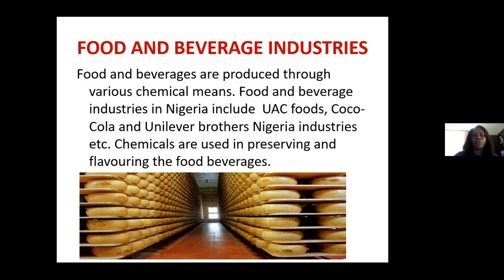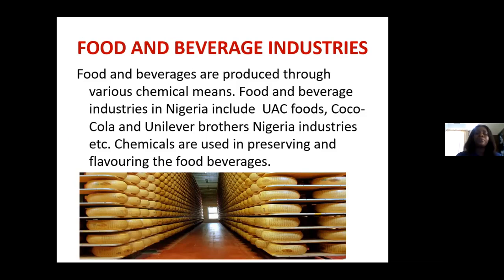We also have even Dangote is into food, producing certain food and beverages. Okay, we also have the Nestle, okay? Nestle, yeah. So all these are food and beverage industries in the country. So the chemicals are used in preserving and also in flavoring the food we eat. Okay, so the food and beverage industry uses different chemical processes to manufacture flavoring agents, and also coloring agents for enhancing the taste and the quality of our meals.